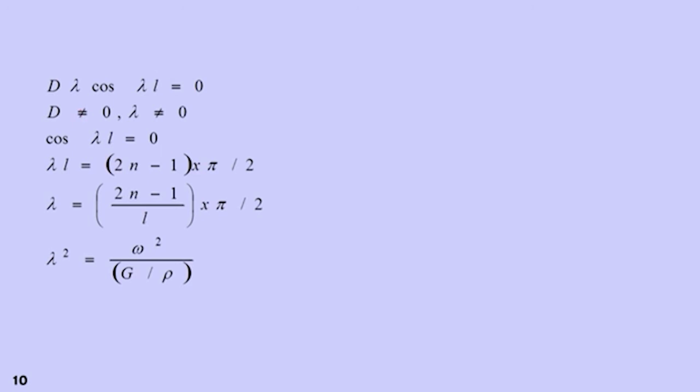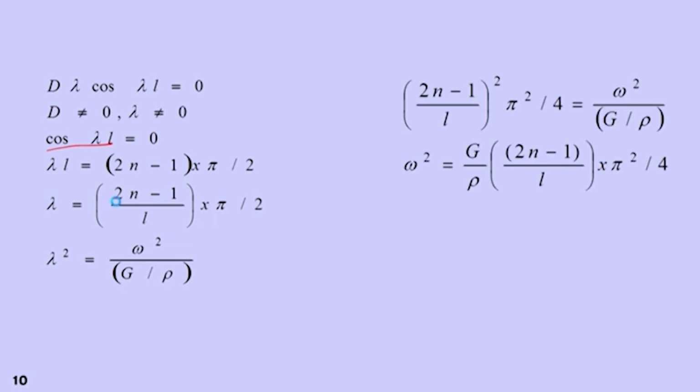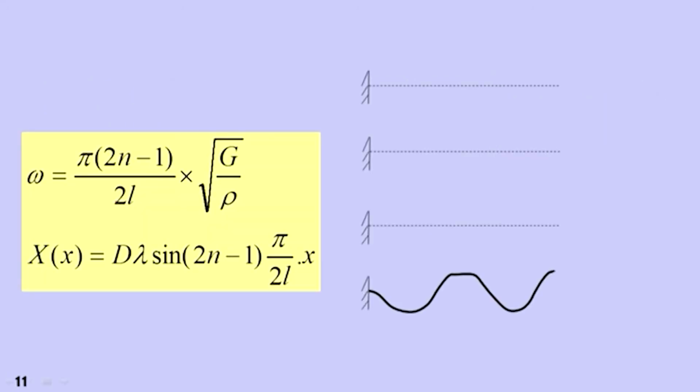D cannot be equal to 0. For a non-trivial solution, lambda also cannot be 0. So what should be 0 is cos lambda L. That means lambda L is (2n minus 1) into pi by 2, so lambda is (2n minus 1) by L into pi by 2. Lambda square we already know is omega square by G by rho. If we equate these two, we get the omega value. Back substituting, omega is pi by 2, (2n minus 1) by L into under root G by rho.